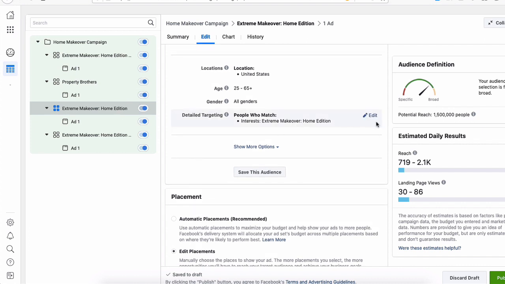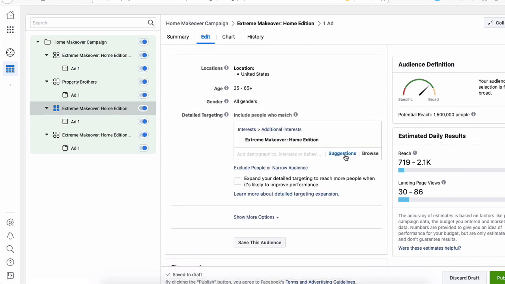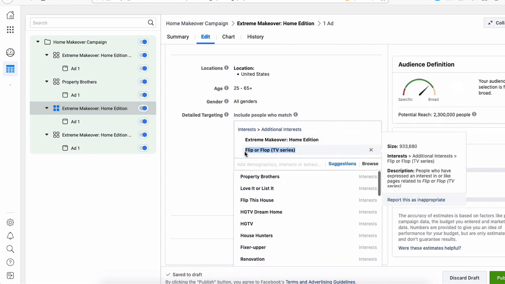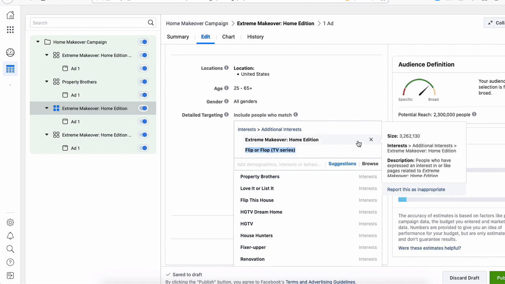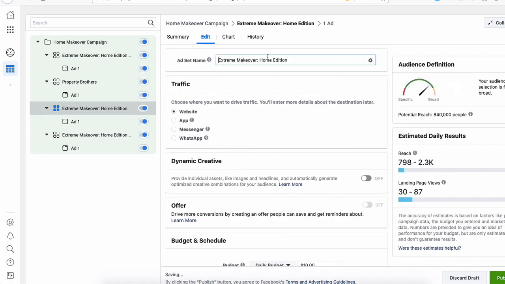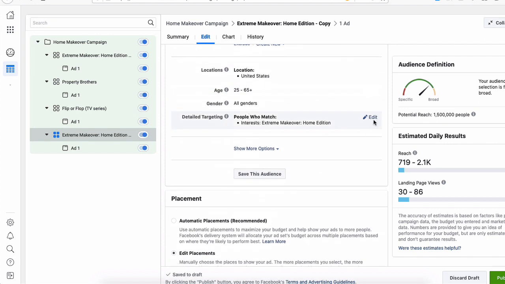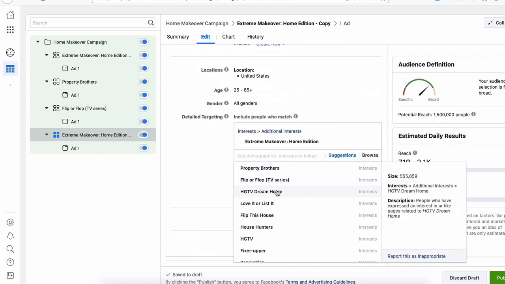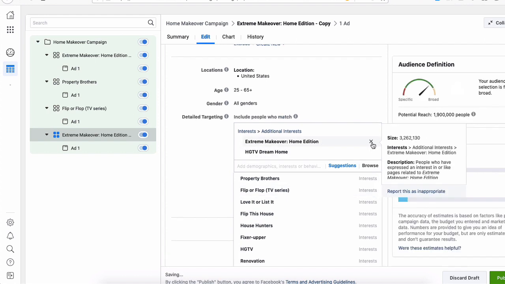We go to Detailed Targeting. We do Suggestions. We don't do Property Brothers since we've done that already. We click Flip or Flop, television series. We highlight that, delete this old one, go back, and rename this ad set. Okay. We do the same thing for the last ad set here. We go to our detailed targeting, click suggestions. HGTV Dream Home, we click on that. We remove the previous ones.